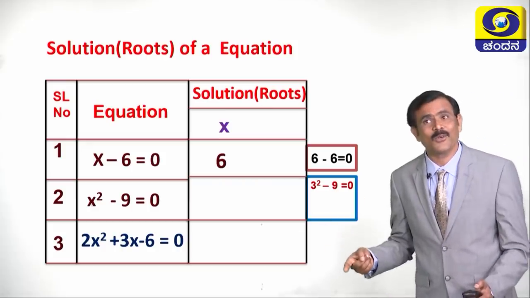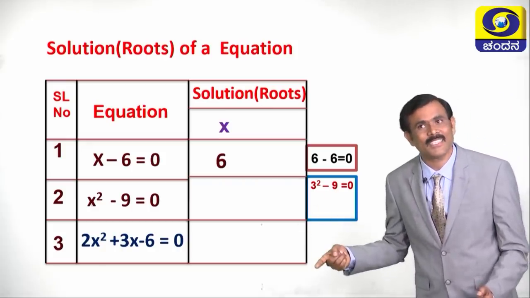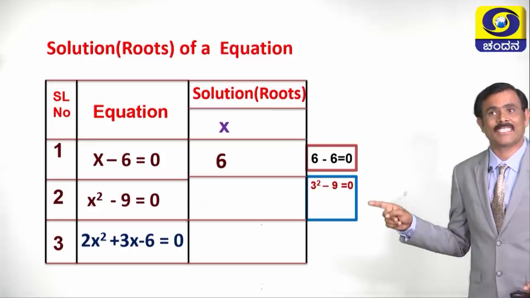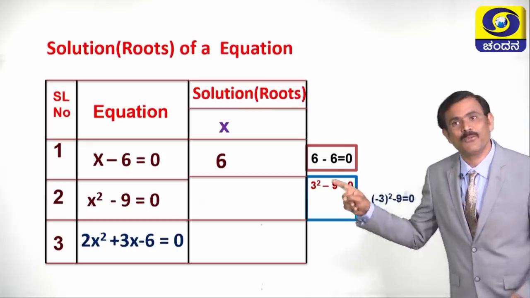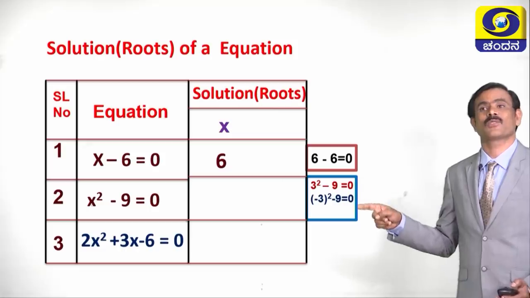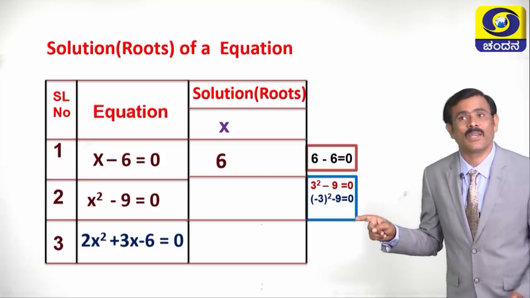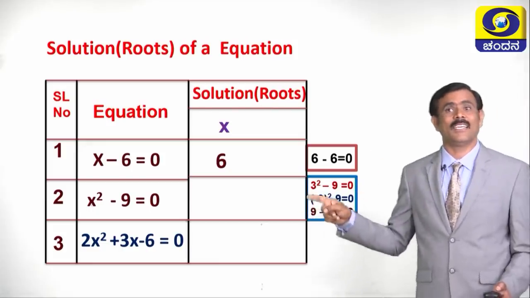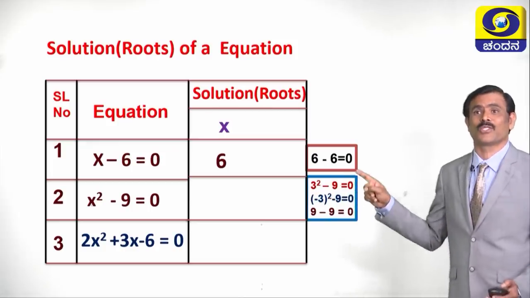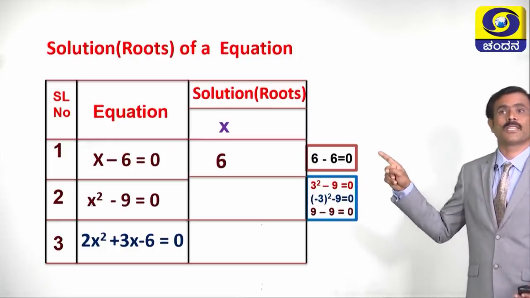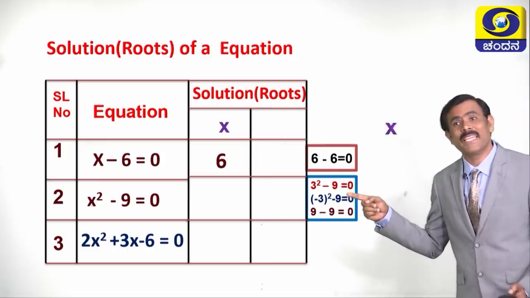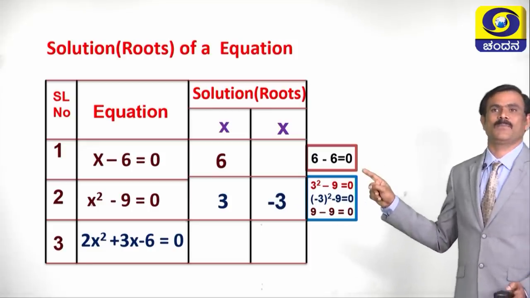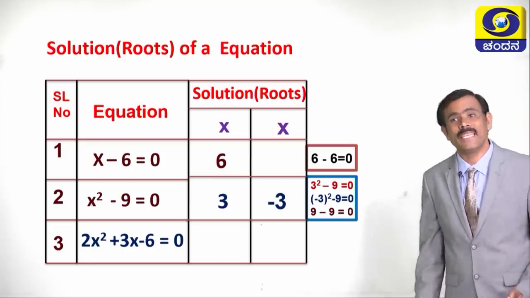Is there any other root? Is there any other number which satisfies this equation? Yes, in the place of plus 3, even if you write minus 3 whole square minus 9, minus 3 whole square is plus 9, minus 9 is equal to 0. See children, this equation has 2 roots. What is the first root? 3. What is the next root? Minus 3. One root is plus 3, another root is minus 3.